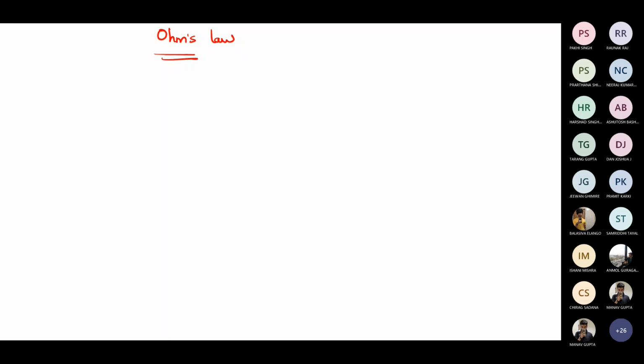Ohm's law. I think all of you have heard about Ohm's law, isn't it, students? Yes, ma'am. What is Ohm's law saying? Current is directly proportional to the voltage, the potential difference. Is that right, or is voltage directly proportional to current? Which is correct? The first one, ma'am. Why not the second one? What is the reason? Ma'am, because the scientist gave the first one only, not the second one. Okay, that's good. This is the correct one.